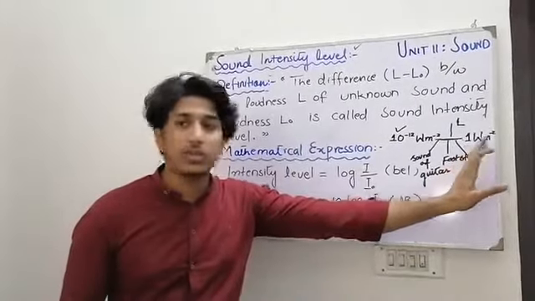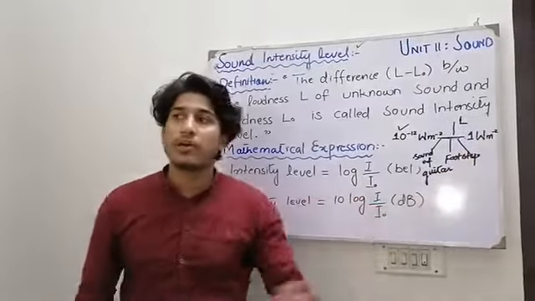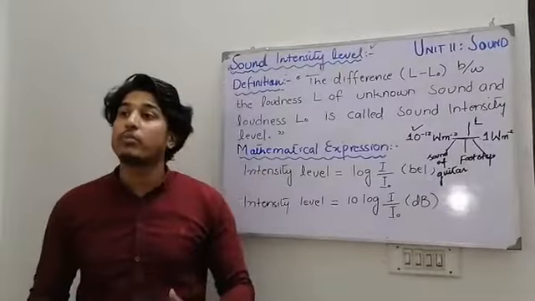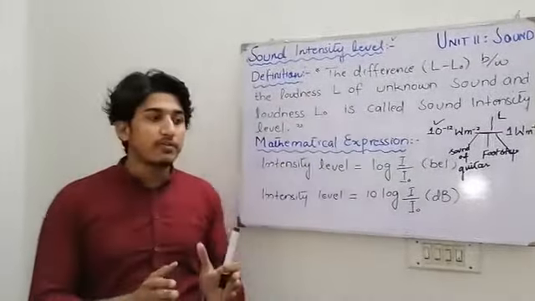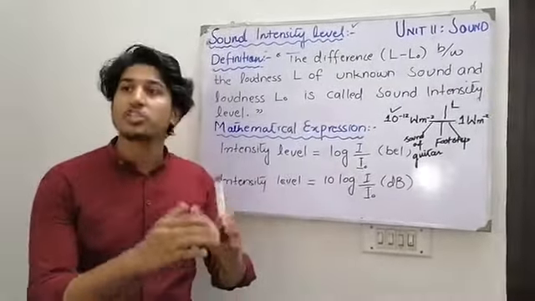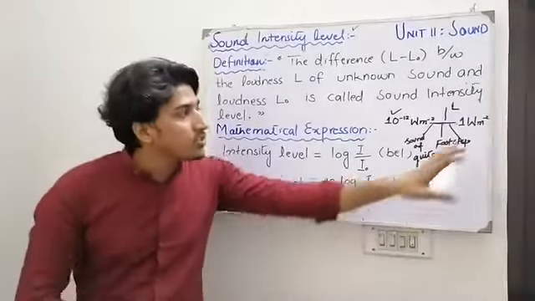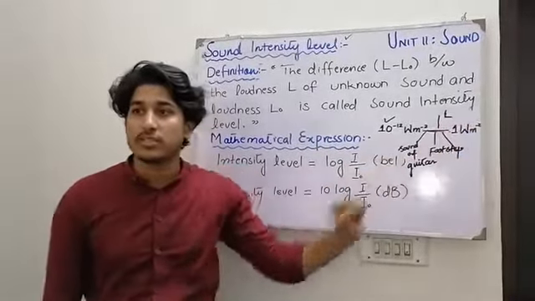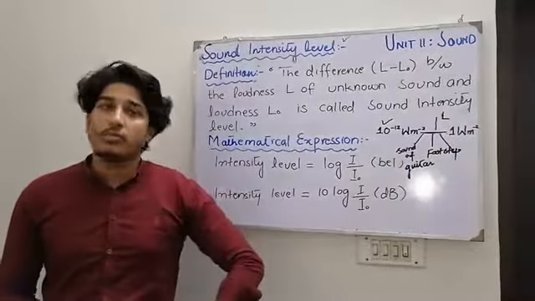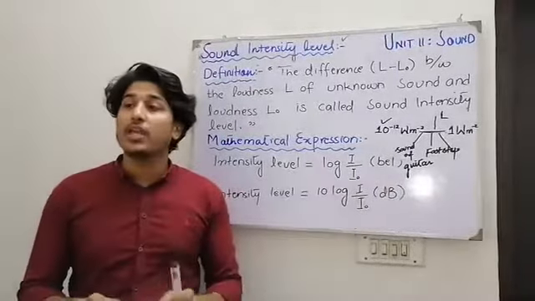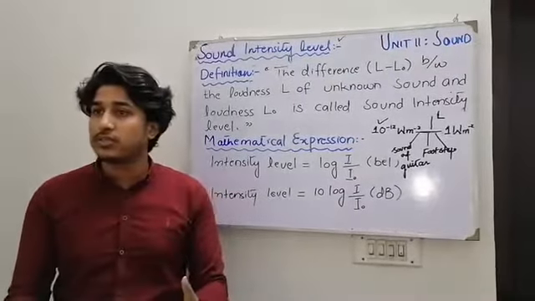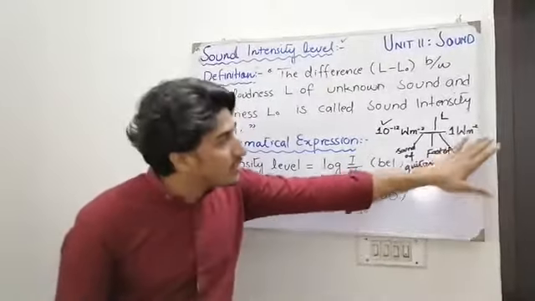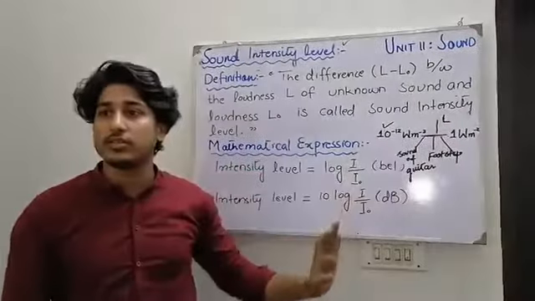The loudest sound that the human ear can hear has an intensity of 1 watt per meter square. This is the loudest intensity. For instance, the sound of a bomb blast, or if someone comes quite close to your ears and shouts or screams, would be in this range. Even the sound of an ambulance, or any monotonous frequencies, all lie in this range.